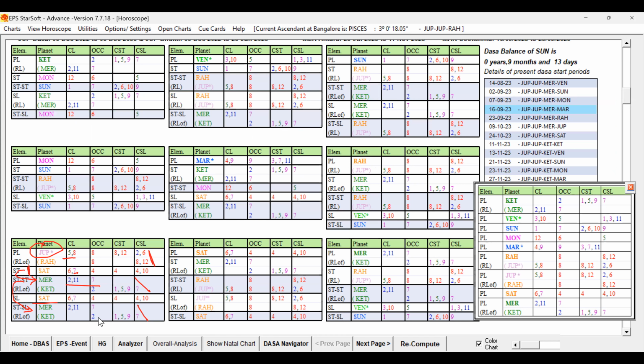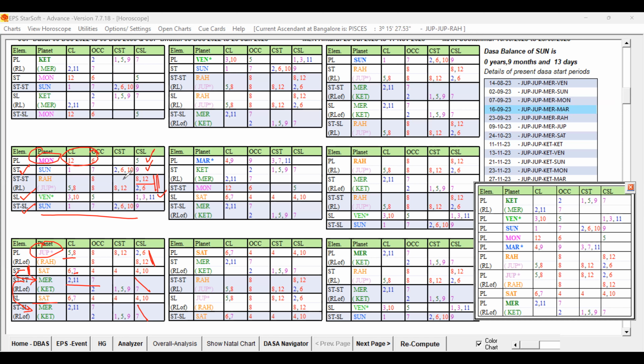And fifth sublord, let us check. Fifth sublord planet is Moon. Moon planet is in the star of Sun, it is blue. And 2A level planet is weak. Sub-level is Venus. Star lord of the sublord is Sun. So this is good, but Moon star lord also supportive, and this is supportive for that, but 2A level planet Rahu is weaker. So this also has some weakness, and star lord is not that much weaker, but sublord 2A level is weaker.